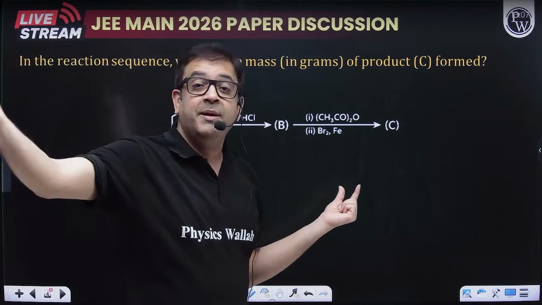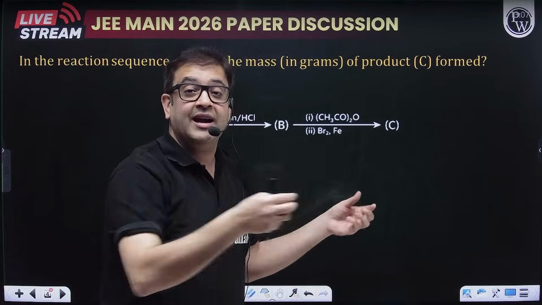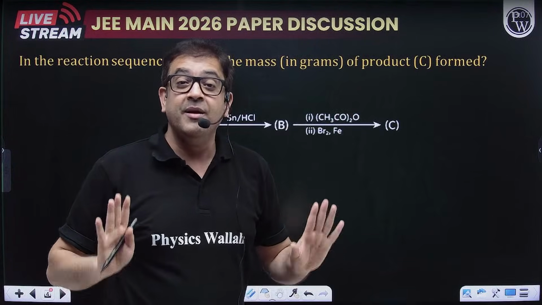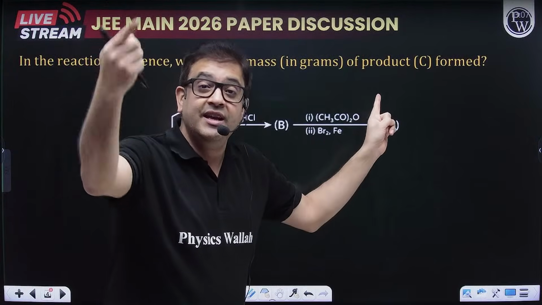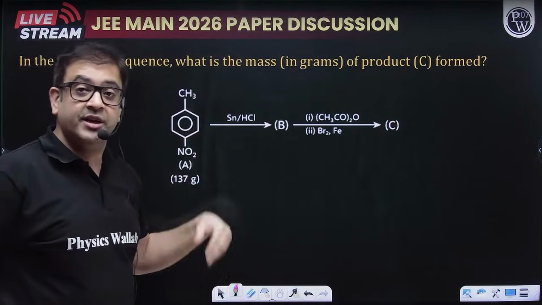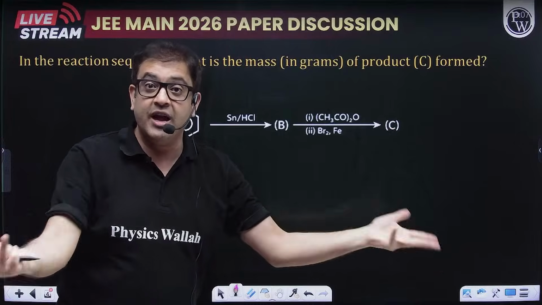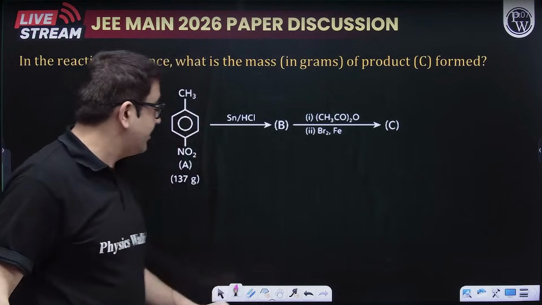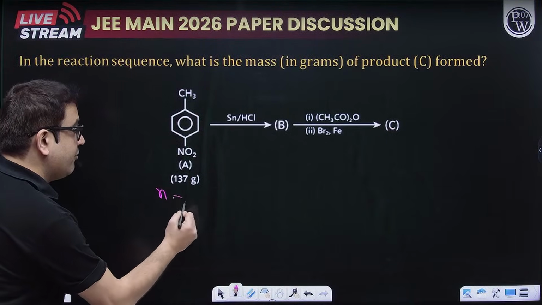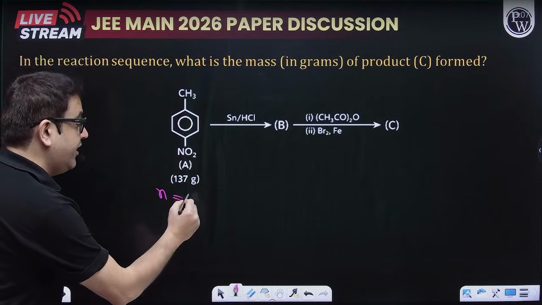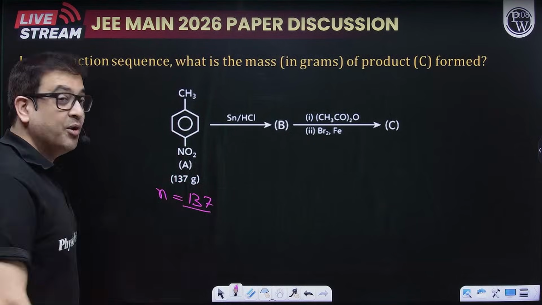137. In yesterday's paper also we had the same organic reaction spiced up with mole concept, but over there they had given percentage also. Here they have not mentioned percentage yield of product, so take 100% efficiency. Can you tell me the number of moles of this molecule? Given weight is 137 upon molecular mass.